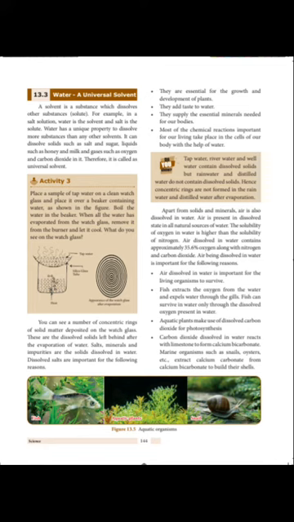It can dissolve solids like salt and sugar, liquids like honey and milk, and gases like oxygen and carbon dioxide in it. So, water can dissolve solids, liquids, and gases. Therefore, water is called the universal solvent.